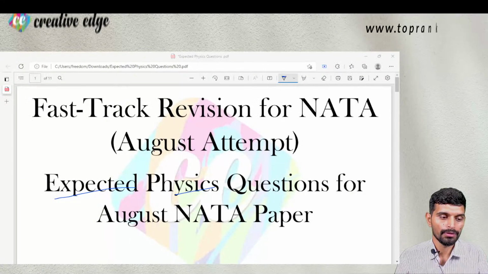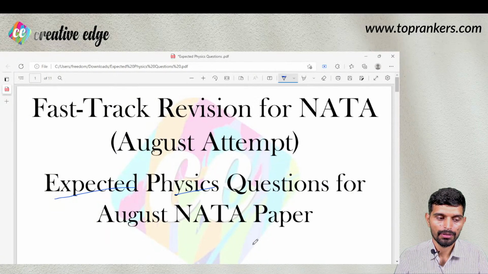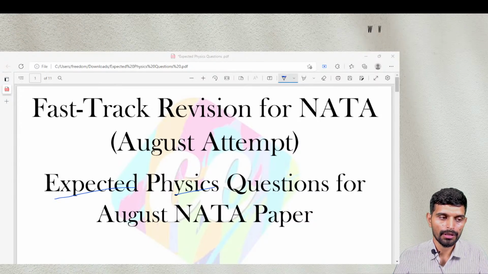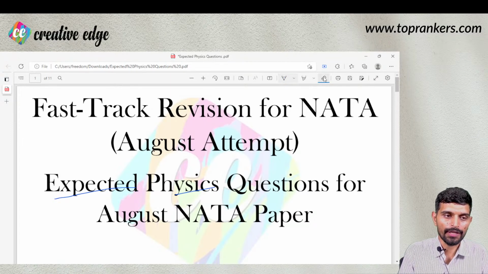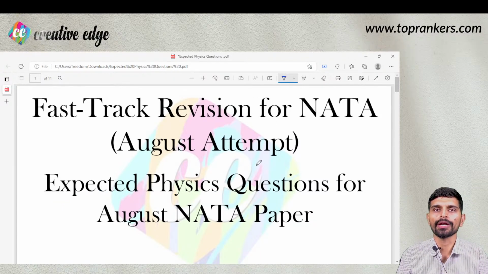In our last session, we had a discussion on the questions that were asked in NATA paper 1 first attempt and second attempt in the year 2022, right?